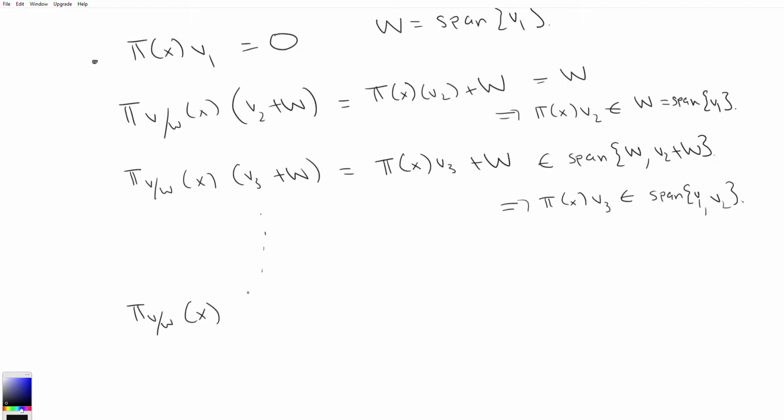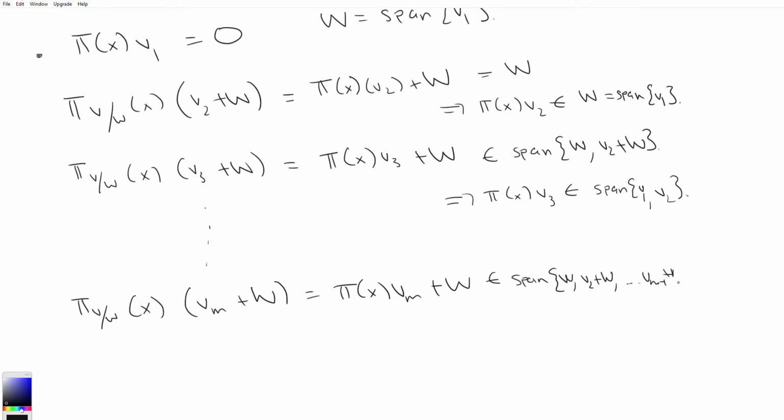And if we keep on proceeding this way, what we eventually get is π_{V/W}(x) on vm + W, which is equal to π(x) acting on vm + W, is an element of span W, v2 + W, dot dot dot, v_{m-1} + W. I'm out of space there.